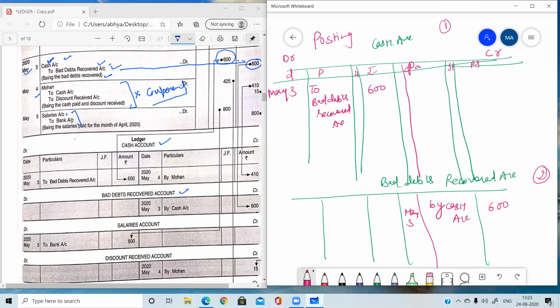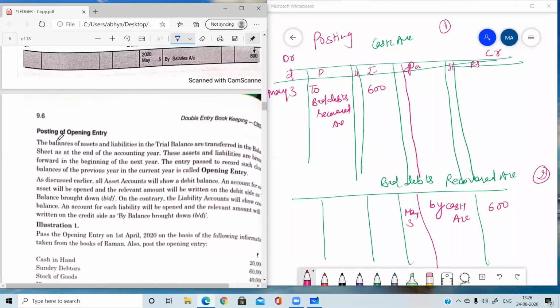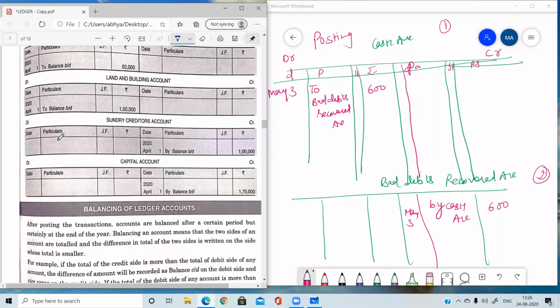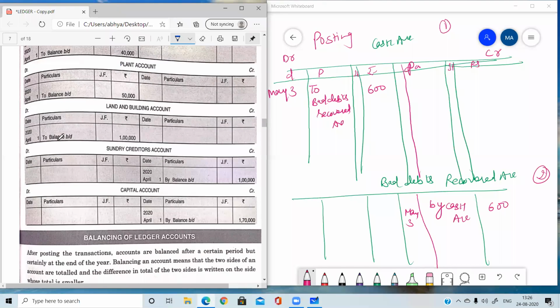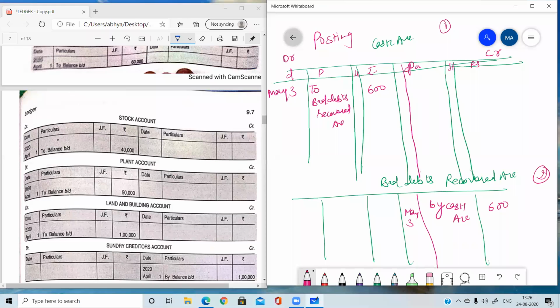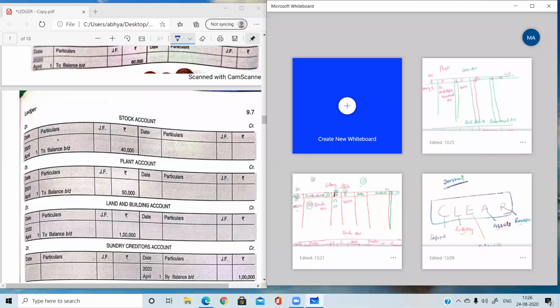So ledger is a book which is known as the principal book of accounts, in which all the accounts are maintained. Clear? And the process by which we are transferring or writing the entries from journal to the ledger is known as posting. So we can take some more examples for this posting process. I'm going for some more examples. Yes, I'm giving you some entries. Now you will be posting. Okay.